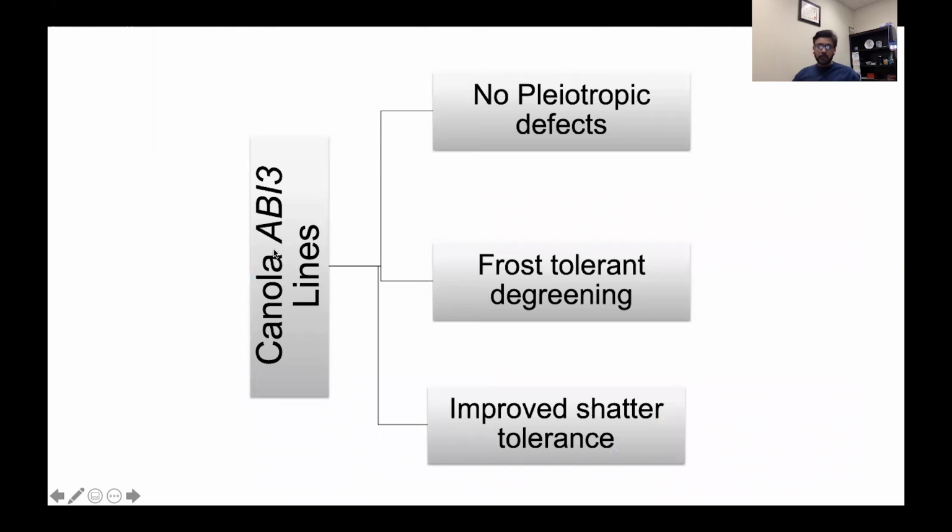So what we've shown is that in canola ABI3 lines, there are no pleiotropic defects. There's frost-tolerant degreening. There's also improved shatter tolerance. It's a very exciting story. We are definitely working with Nutrien to bring this technology to the market currently.